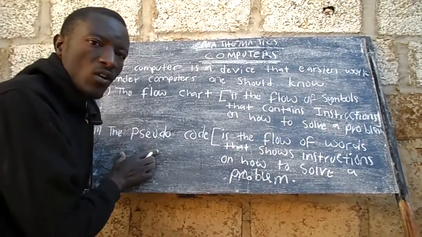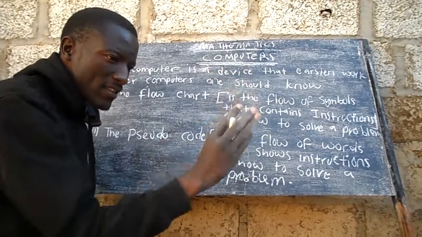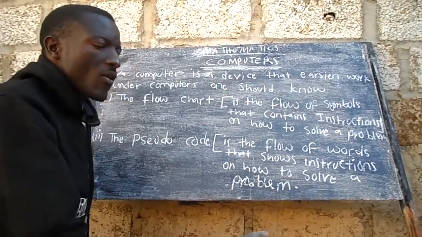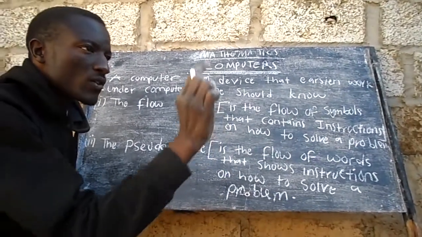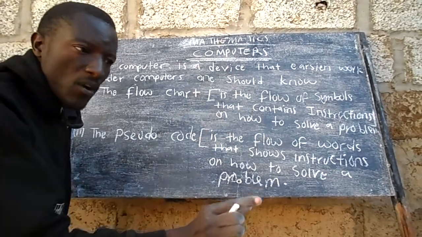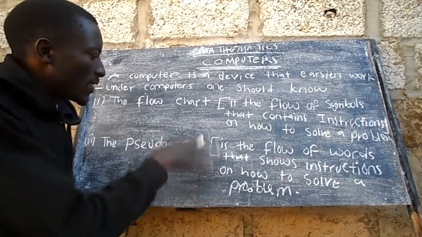If they bring a pseudocode, step-by-step instructions given in words, then they want you to write a flow chart, showing step-by-step using symbols how a problem can be solved. Okay? So now we are done.